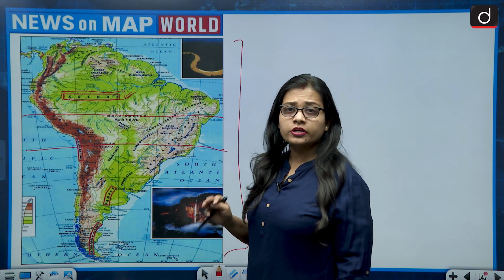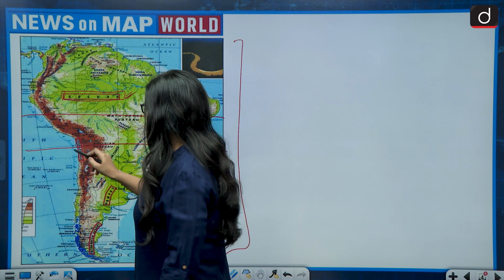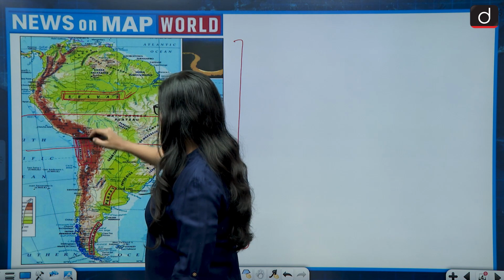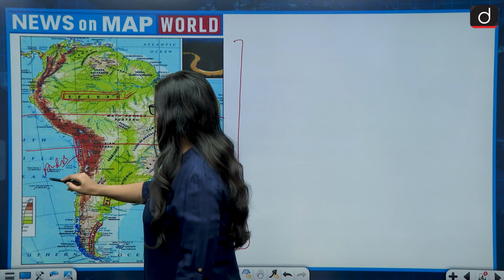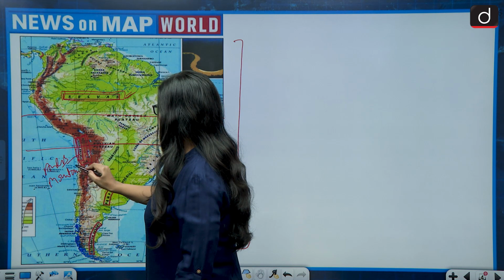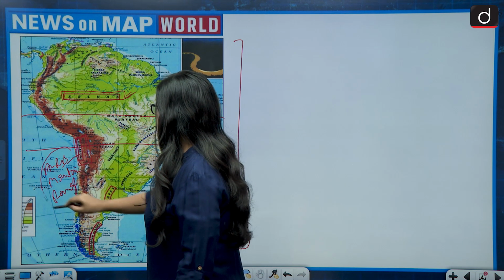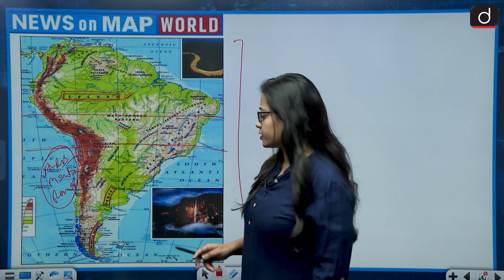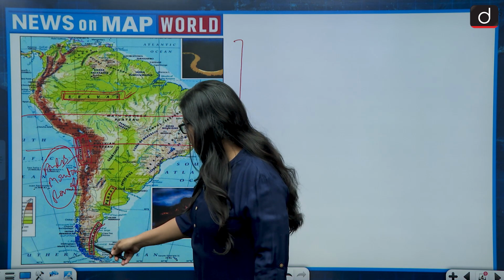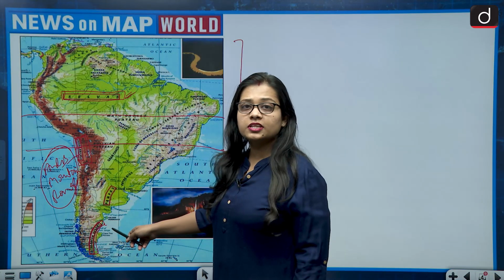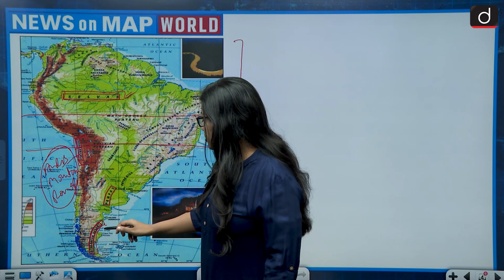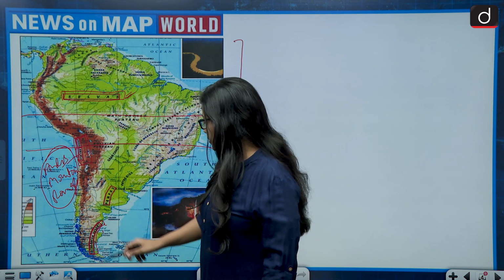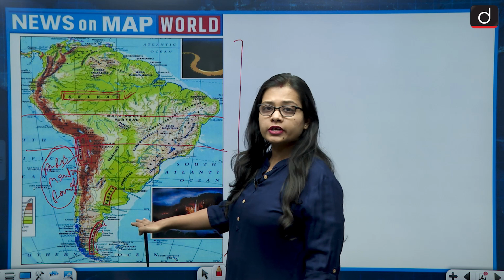If we talk about the hot desert, then the hot desert is the Atacama Desert, and the Atacama Desert is present in the Andes mountain range, on the Pacific Ocean side. And if we talk about the cold desert, then the cold desert is the Patagonian Desert, which is present in the Patagonian Plateau, around southern Argentina, and the latitude is around 50 degrees.